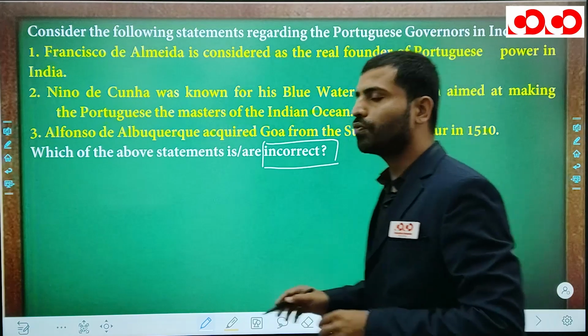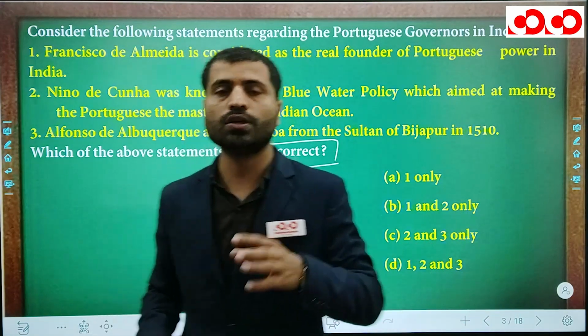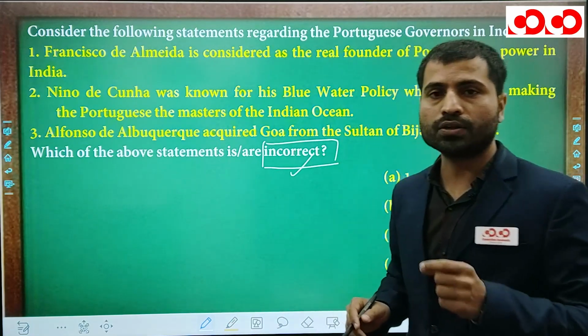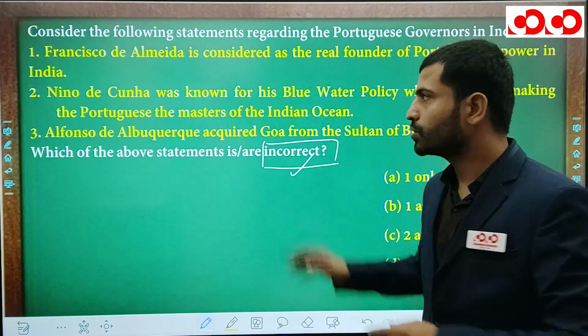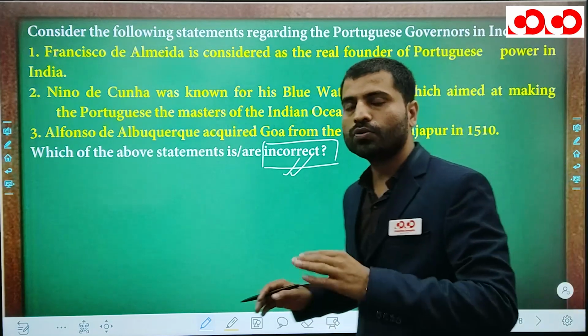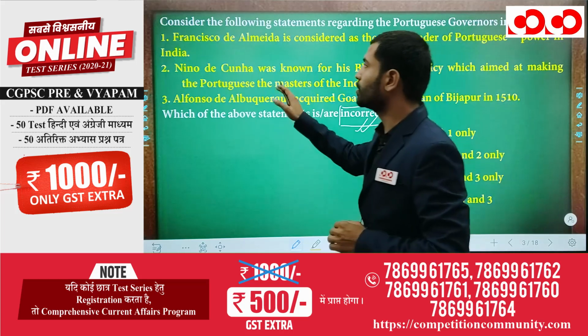Whenever you find statement-type questions in your exams, the very first thing you have to do is encircle whether you have to identify the incorrect one or the correct one. Here you have to identify the incorrect one. With this you have done 50% of the job. Now your next job is to read the statements.